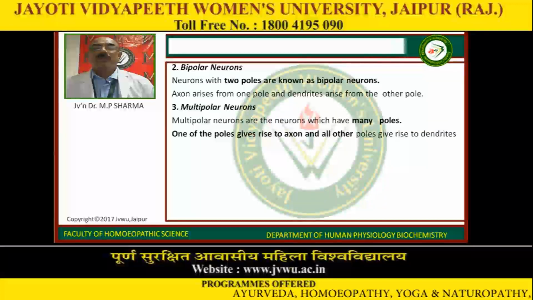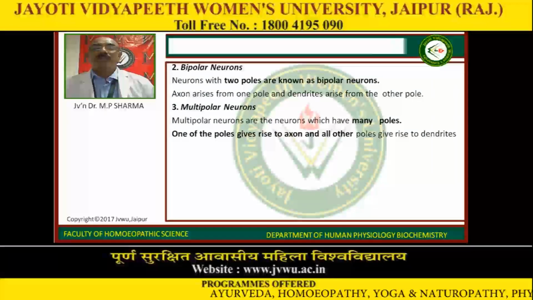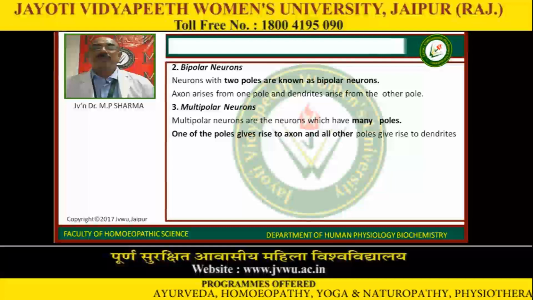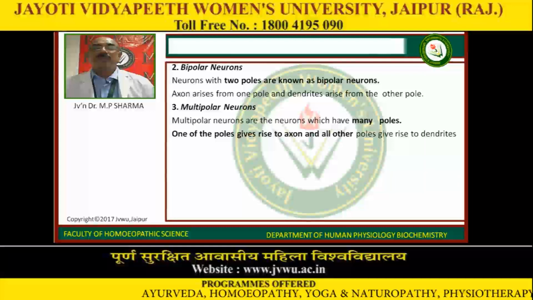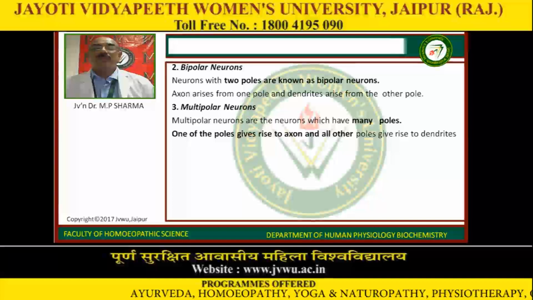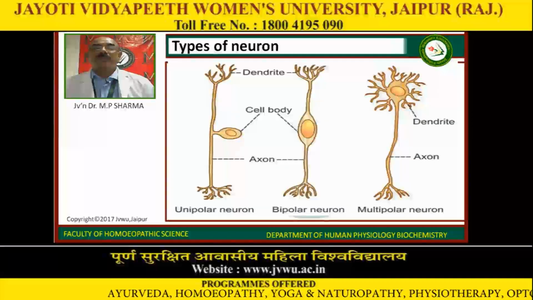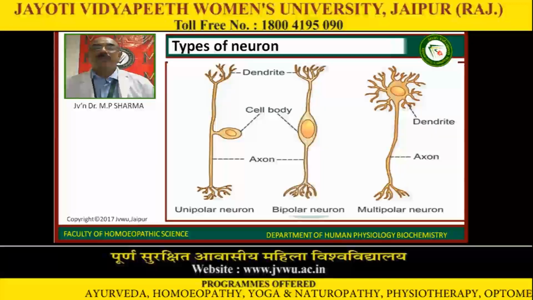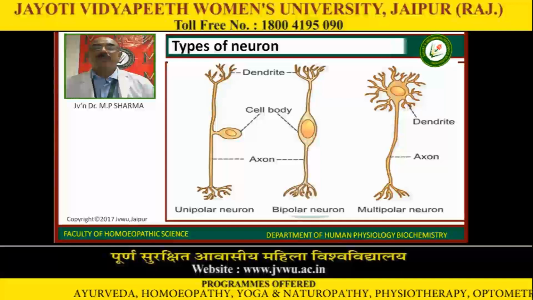Number 2, bipolar neurons: the axon arises from one pole and dendrites arise from the other pole. Number 3, multipolar neurons are the neurons which have many poles. One of the poles gives rise to the axon and all other poles give rise to the dendrites. These are the types of neurons which we have shown in the diagram: unipolar neurons, bipolar neurons and multipolar neurons.